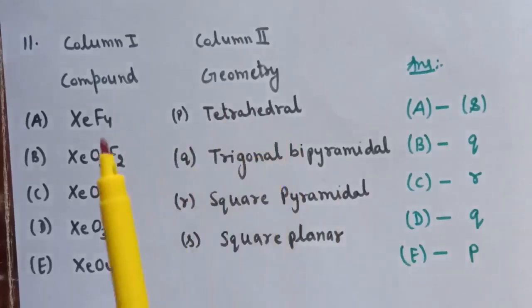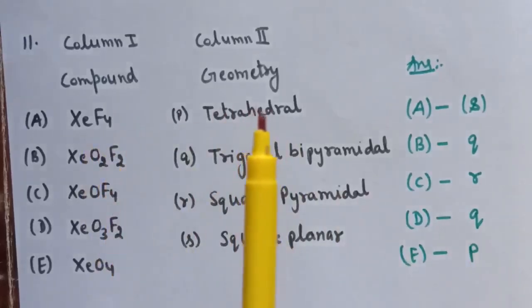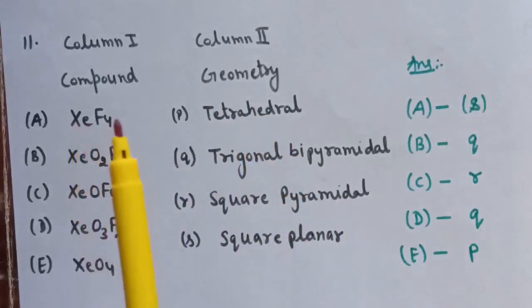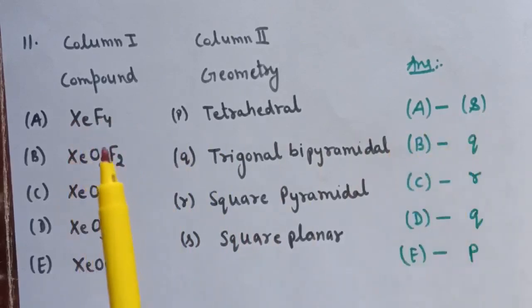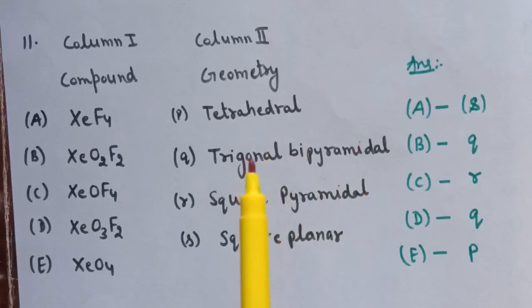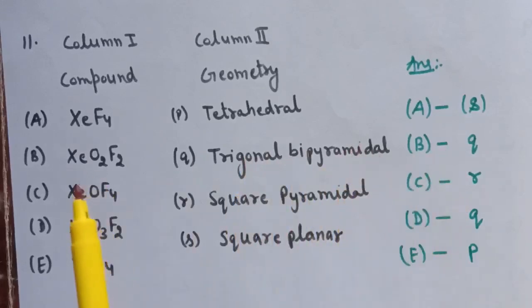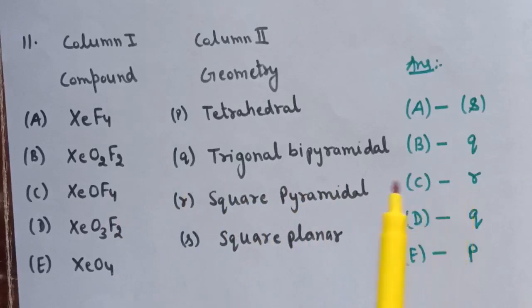Next question is again match the following. Here compounds are given and in the second column geometries are given. First is XeF4. The geometry is square planar, so the correct match for A is S. Next is XeO2F2. The correct geometry is trigonal bipyramidal, that is Q. Third is XeOF4, and the correct geometry for XeOF4 is square pyramidal, that is for C, R is the correct match. Now D is XeO3F2. Again the geometry is trigonal bipyramidal. And the last is XeO4, and the correct geometry for this compound is tetrahedral. So these are the correct matches for question number 11.